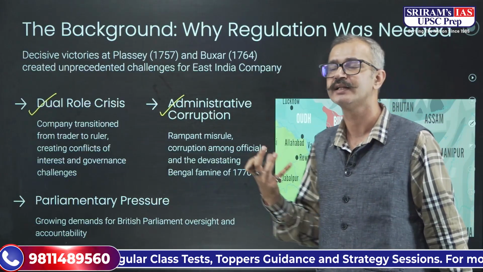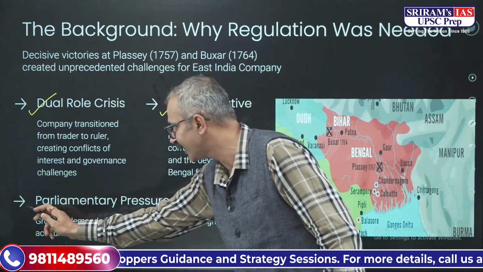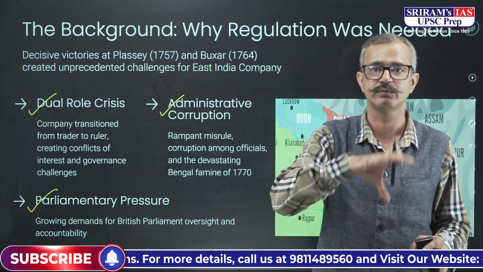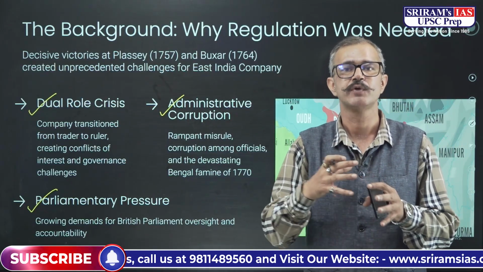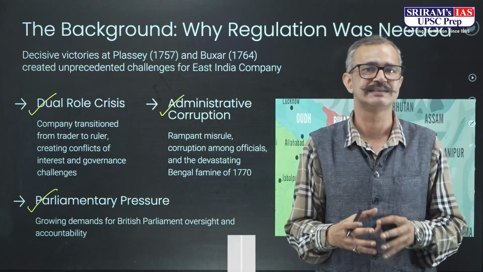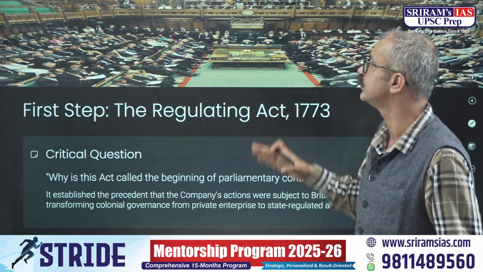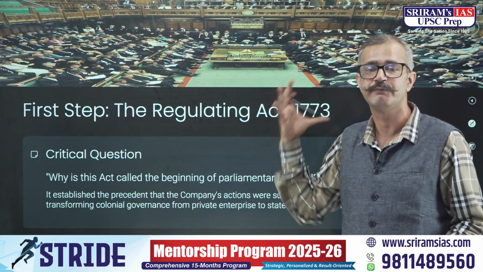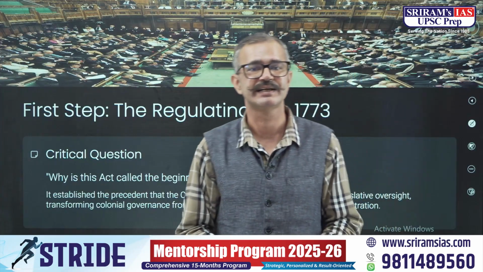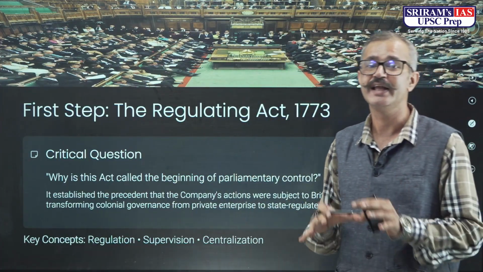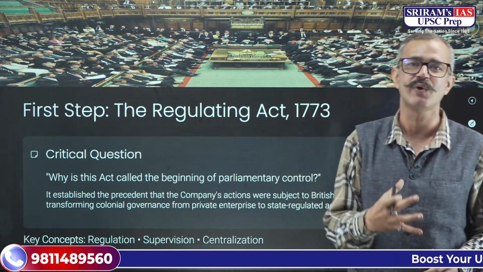And also, another thing was that there was parliamentary pressure growing on the East India Company. The parliamentary pressure was there to regulate the mechanism by which the East India Company was operating in India, and that all led to the formation of the first act that came, that is the Regulating Act of 1773.